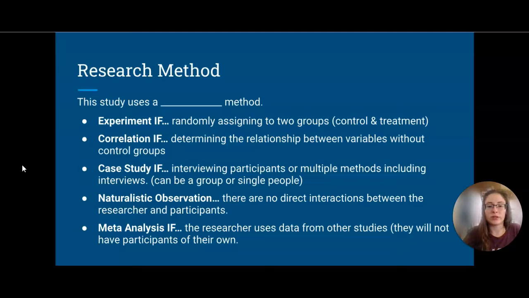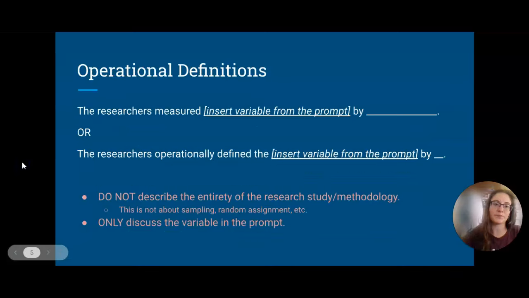Meta-analysis could occur if the researcher is using data from other studies. They're not going to interact with participants on their own. They're going to be taking other studies that have already been completed and merging them together. Now, chances are you're probably going to see an experiment or correlation, though others could exist. College Board has published at least one example of a case study as well, so keep your eye out, and these are some of the determining factors that can help you figure out which research method is used.